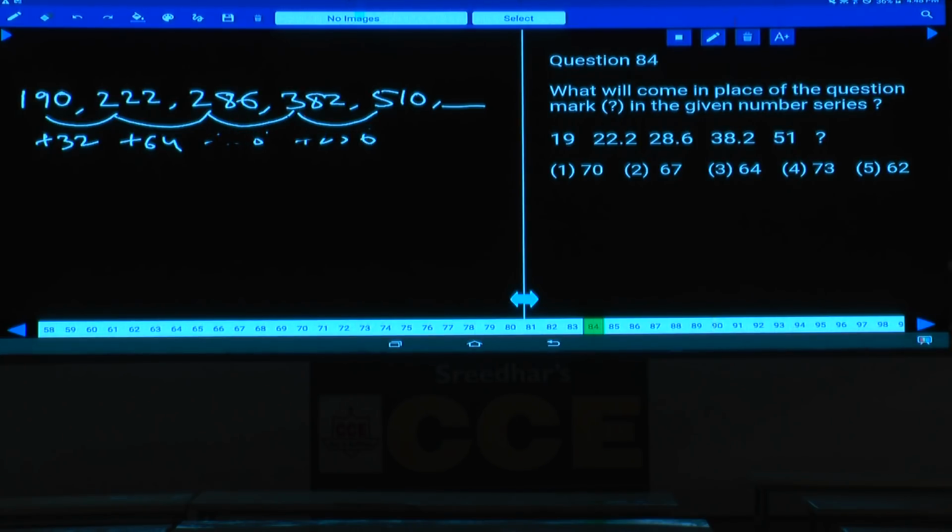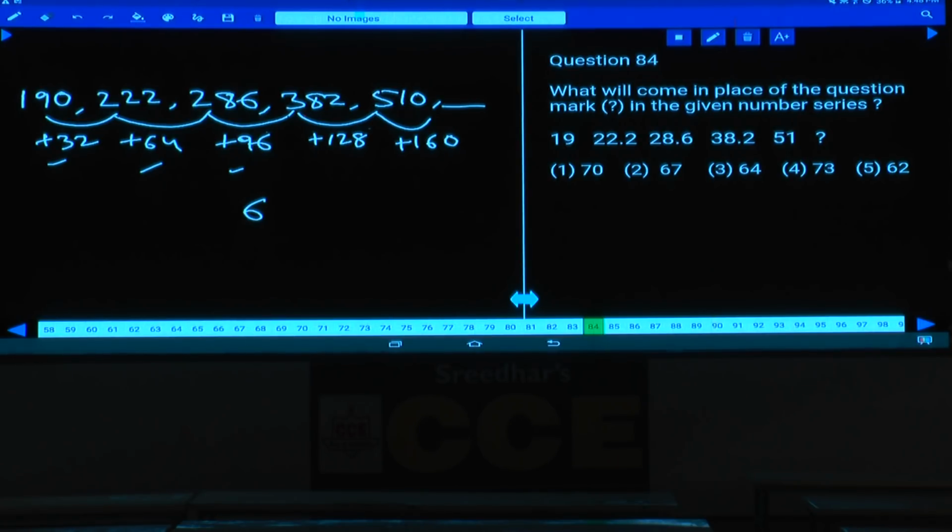is 96. 286 and 382, what is the difference here? Only 4 is subtracted, isn't it? Hence it must be 96. That means 32 into 1, 32 into 2, 32 into 3. Next one is 32 into 4, that is 128. Now this is 128. And next one must be 32 into 5. What is 32 into 5? 160 should be added. If you add 160 to 510, then what is your answer here?